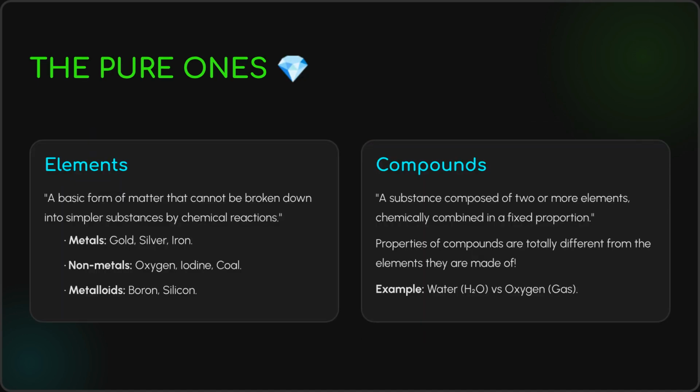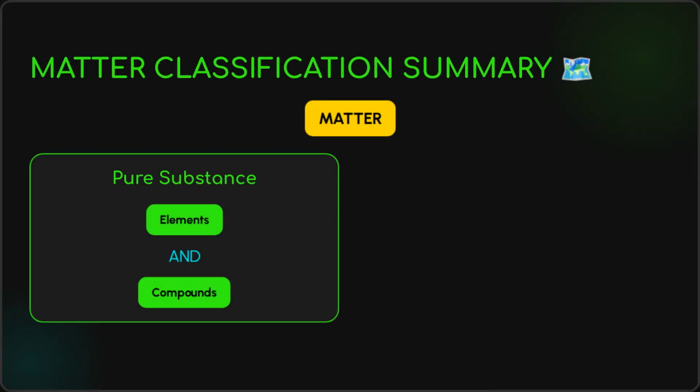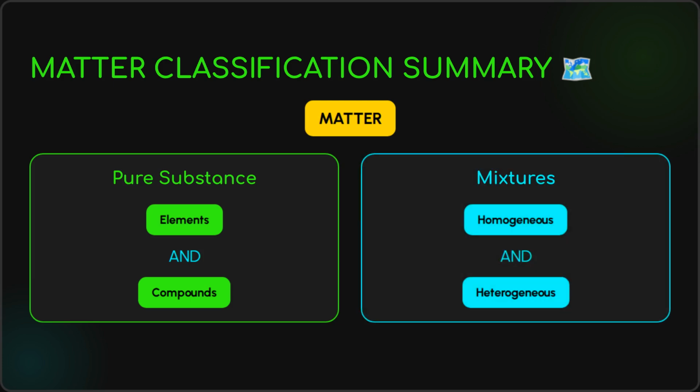Pure substances fall into two categories: elements and compounds. Elements are basic forms of matter that cannot be broken down, including metals, nonmetals, and metalloids. Compounds are substances made of two or more elements chemically combined in a fixed proportion, and their properties differ from the constituent elements. To summarize the classification of matter, pure substances consist of elements and compounds, while mixtures are divided into homogeneous and heterogeneous types.